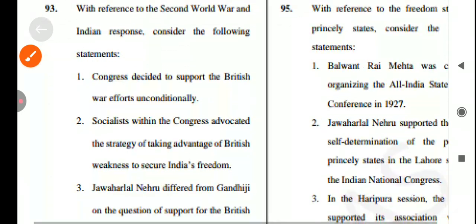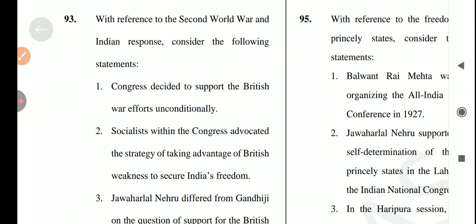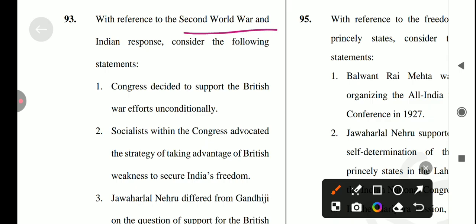Okay, so the next question is with reference to the Second World War and the Indian response. Consider the following statements. First, the Congress decided to support the British war effort unconditionally. No, it's not a correct statement, because